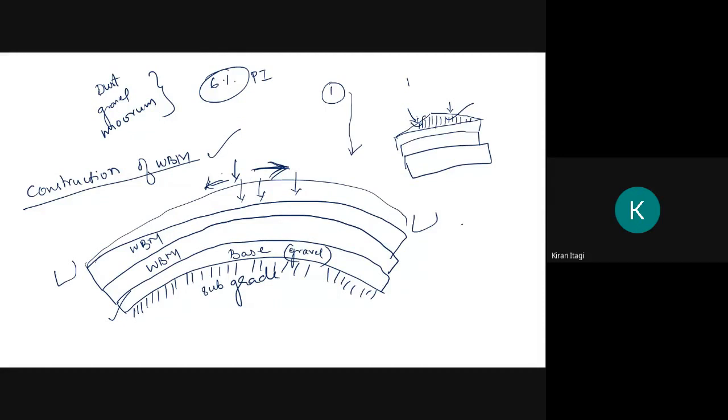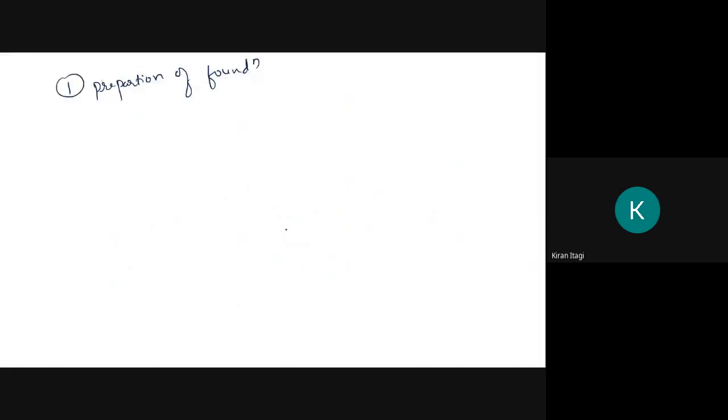To counteract this, this is the subgrade, the flatter one, we are applying the base course, and we will provide the camber only at the bottom. While providing the GSB or WBM, we will provide the camber at the bottom surface only. So the first one is to provide the required grade and camber.